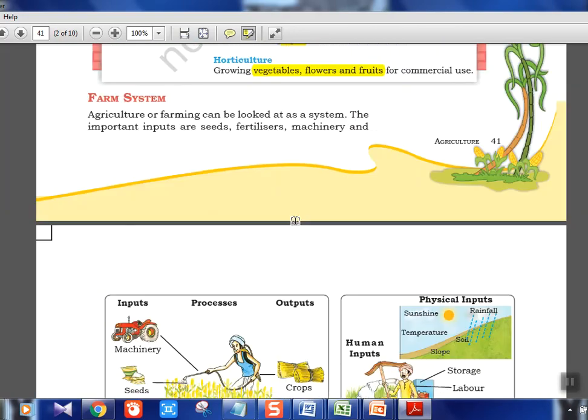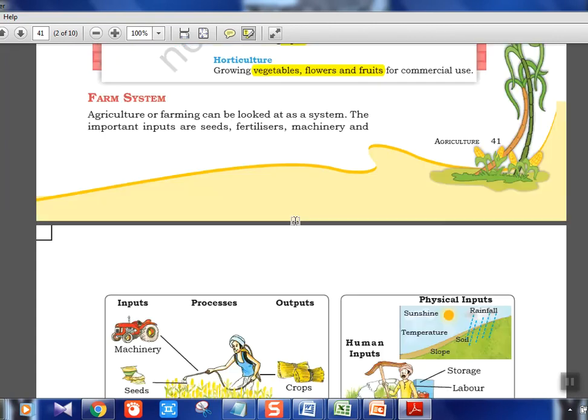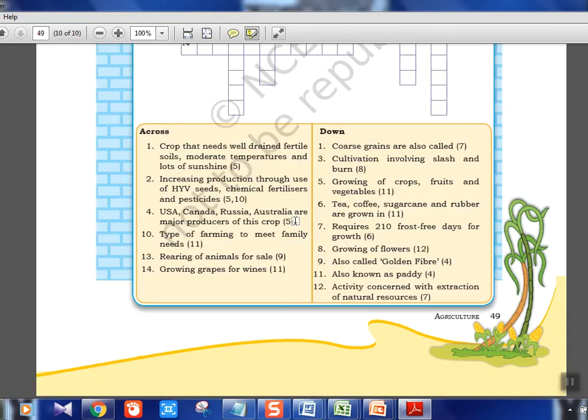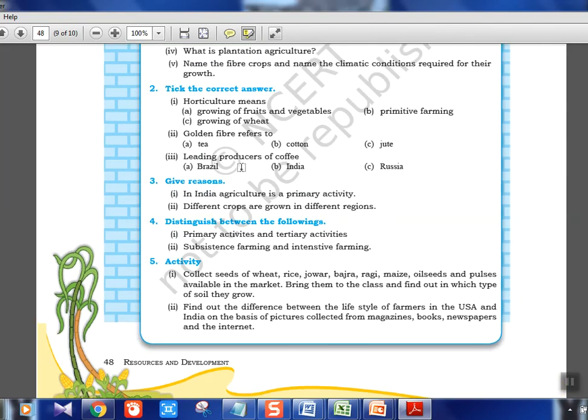Then what else was there? We saw the different arable land structure, the different names of cultures. And I've told you a lot of current affairs things. So this is how this chapter goes. Basic 5 questions, 3 questions are there.